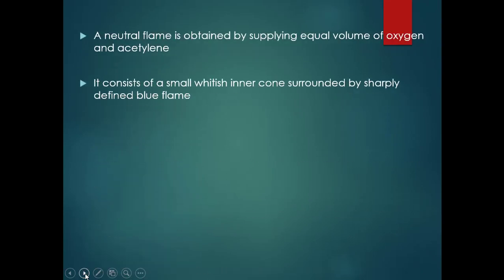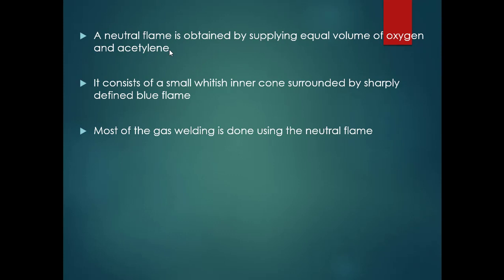Let us see now what a neutral flame is and why it is generated. The neutral flame is obtained by supplying equal volumes of oxygen and acetylene gases. If you supply equal volumes of oxygen gas and acetylene gas, 1:1, then it results in a neutral flame.